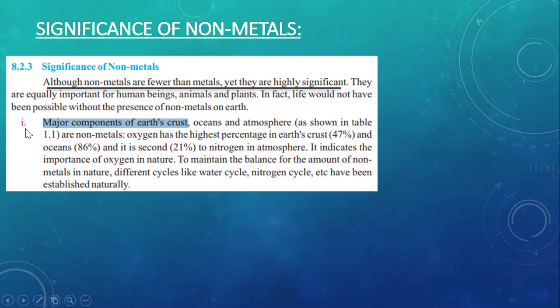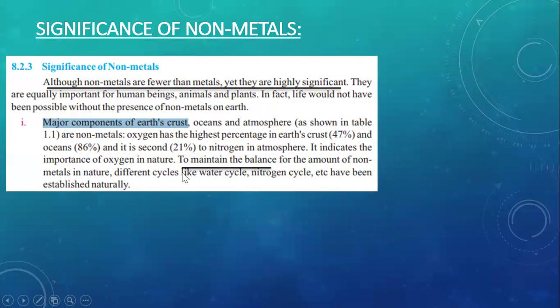So let us come to the points. In the first point, make the heading of major components of the Earth's crust. The non-metals are present as a major component of the Earth's crust, oceans, and atmosphere. Basically, 47% of the Earth's crust is made up of oxygen, 86% of our oceans is made up of oxygen, and 21% of the atmosphere is made up of oxygen. The component present in the highest concentration in the atmosphere is nitrogen rather than oxygen. It indicates the importance of oxygen in nature.